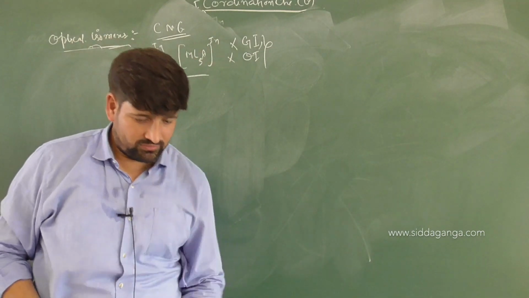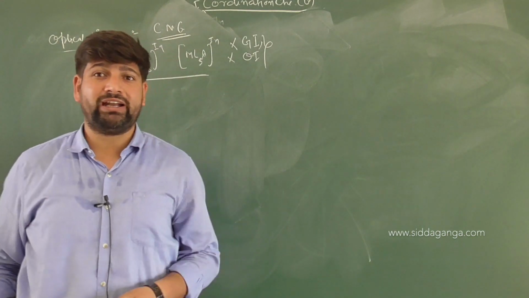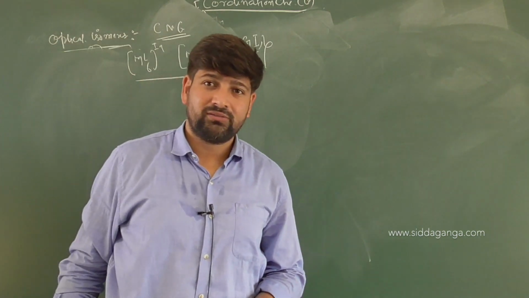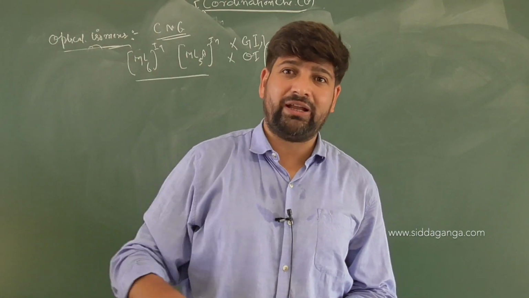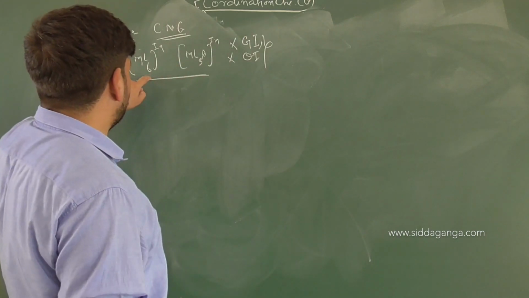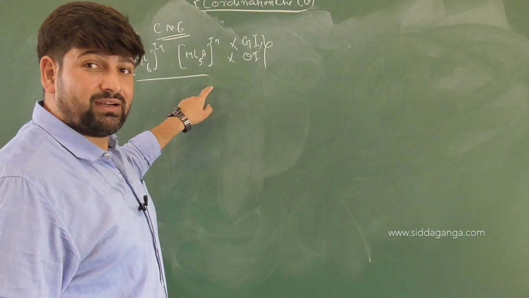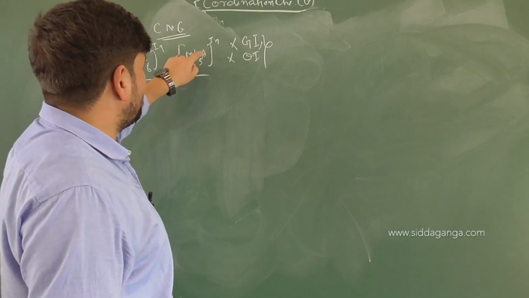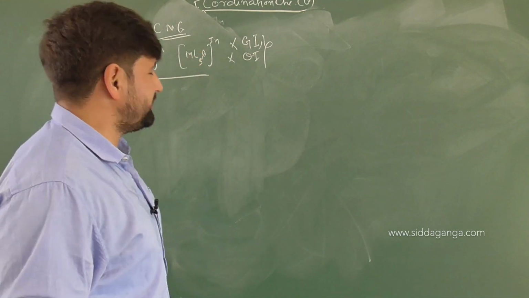Below the plane, half, half, half, half. So you get two identical structures out of it, which will be mirror images of each other, right? So you have a plane of symmetry, correct? And there is a plane of symmetry in an ML6 type of system. Definitely there will be no exhibition of optical isomerism. Similarly, in ML5A, definitely one plane of symmetry will be available. When you draw, you will find it out very easily.